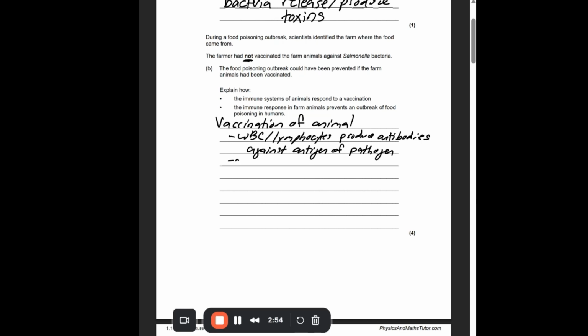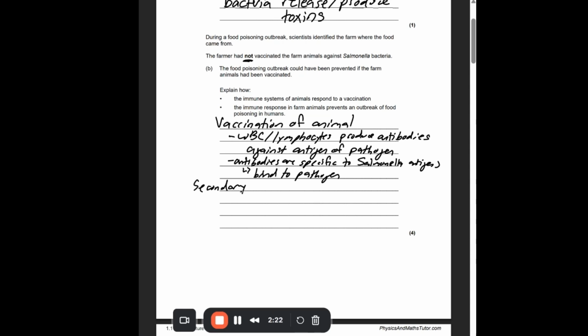And the idea is that these antibodies are specific to the Salmonella antigens. And that's why antibodies are so important, because they are pathogen specific. Then we talk about the secondary response. Actually, these will bind to the pathogen as well. And now we do the secondary response.